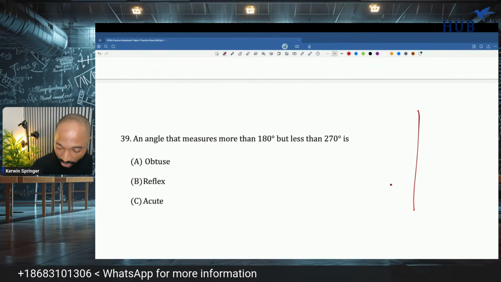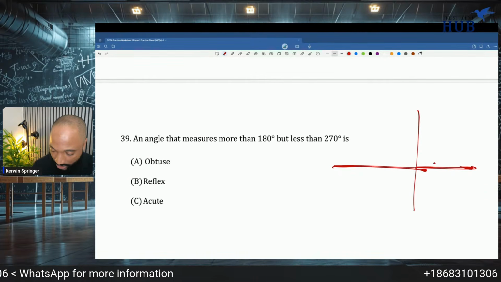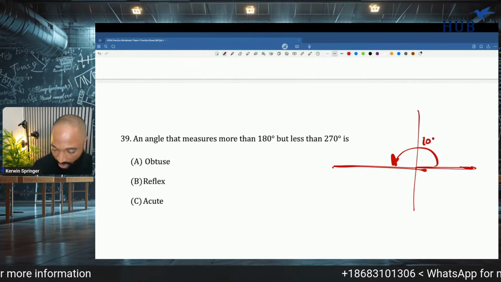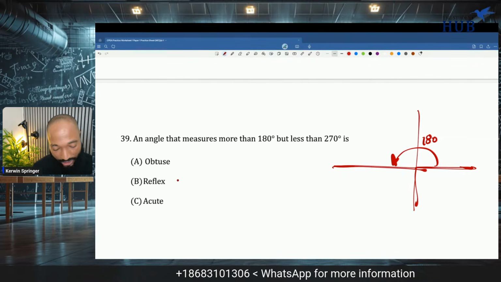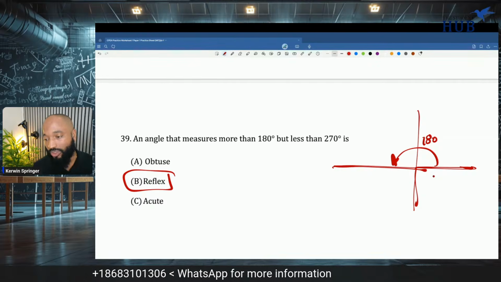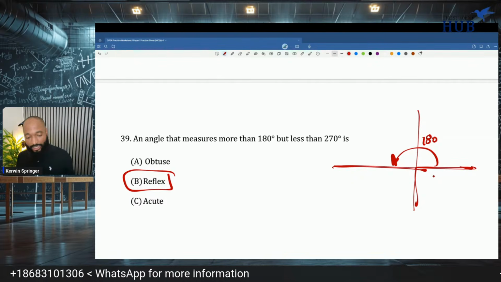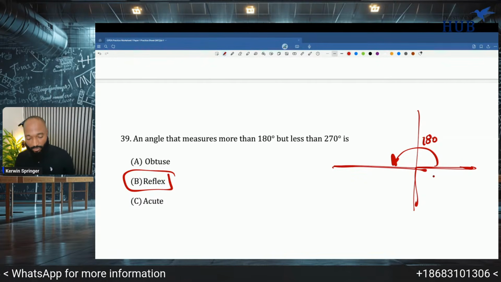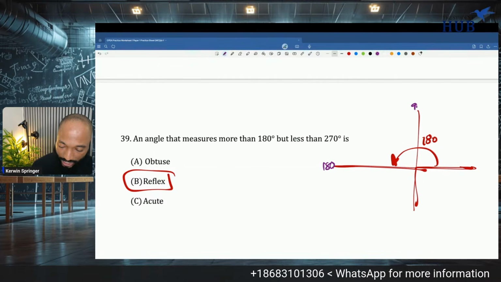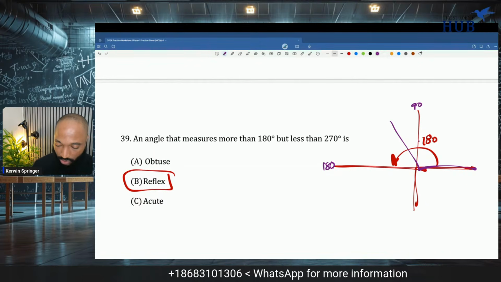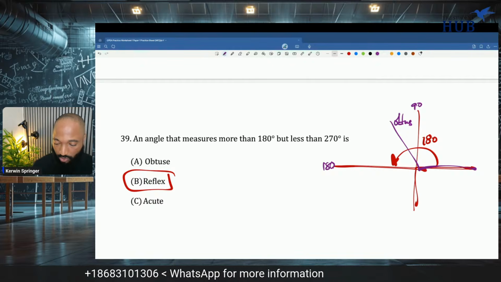Anything over 180 is called a reflex. It could even go past 270 and it's still a reflex. Best answer is B. No, it's not obtuse. Obtuse is between 90 and 180.